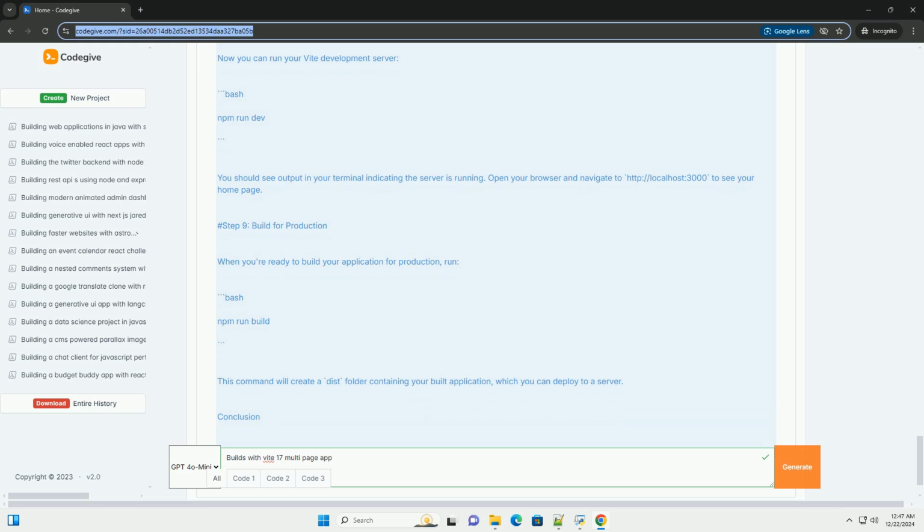Conclusion. You have now created a multi-page application using Vite. This setup allows you to easily scale your application by adding more pages and associated JavaScript files. Vite's fast performance and efficient build process make it an excellent choice for modern web development. Feel free to explore more features of Vite, such as plugins, and integrate frameworks like React, Vue, or Svelte as your application grows.